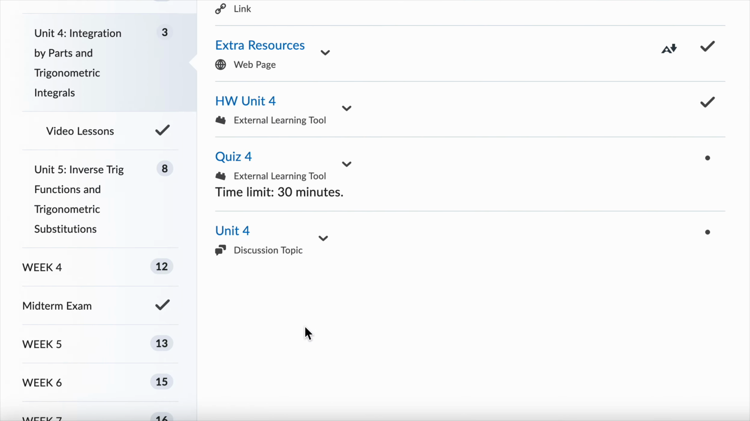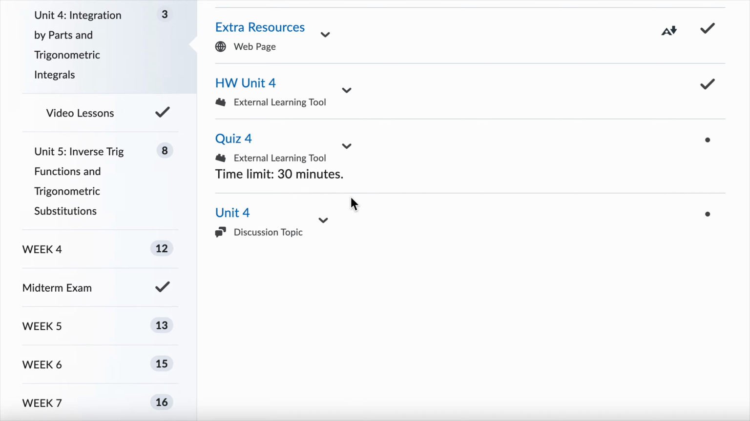And then you have the quiz. The quiz has a time limit. I mean, when you open it, you have 30 minutes to complete it. So that will be a difference between the homework and the quiz. Both you have to submit before the deadline, but the quiz has also the extra time limit that once you open it, you have 30 minutes to complete it.